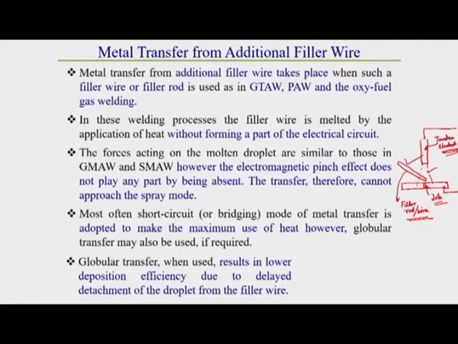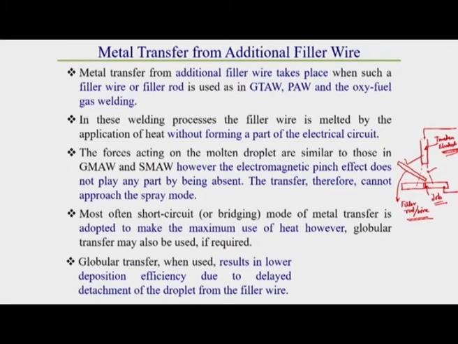One thing you should keep in mind: once the metal transfer takes place as short circuiting or bridging type, maximum heat will be used. Why? Because the drop forms, directly touches the workpiece, and is directly deposited into the whirlpool region. So the heat loss is very less.